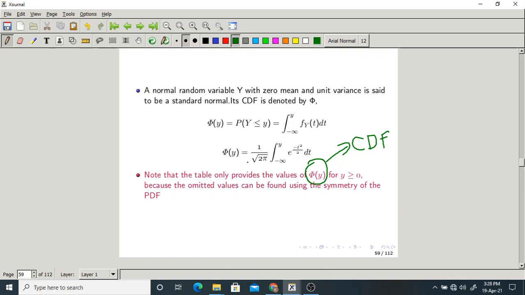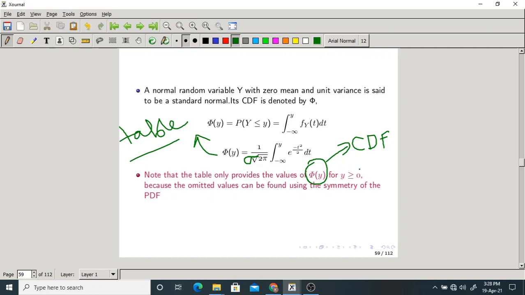Otherwise, these expression values can be found from where? A table. We cannot calculate each and every time, that's why there is a standard table. They'll give you the values from the table itself.